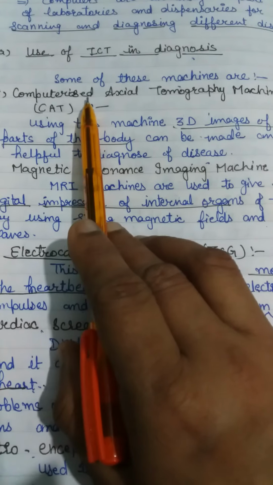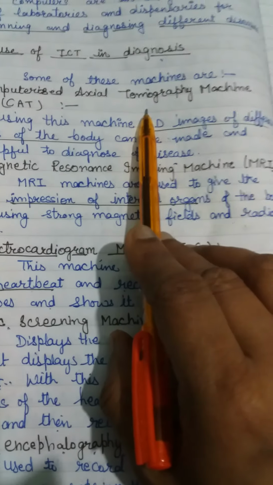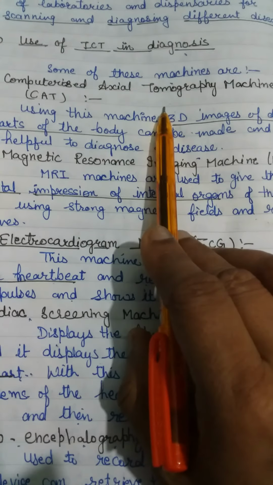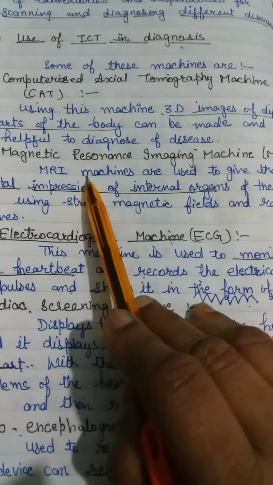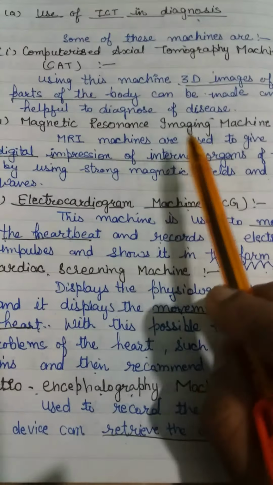One is the CAT, computerized axial tomography machine. Sometimes doctors use magnetic resonance imaging machines, the MRI machine, to diagnose.